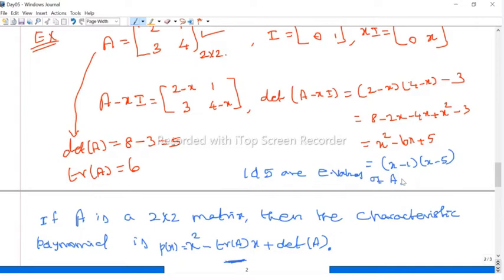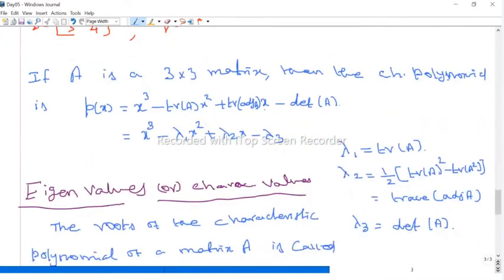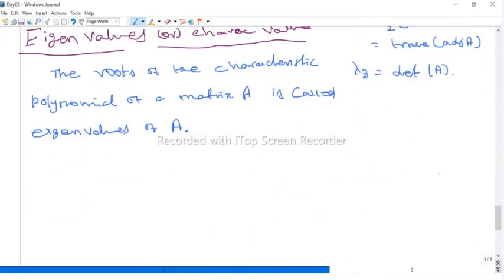Now there is a relation between the eigenvalues and the trace and determinant. That's very, very important. What is the relation between the eigenvalues and the determinant of the matrix and the trace of the matrix? That's a very important point you should know. So first we define: suppose A is an n by n matrix, a square matrix, it should be a square matrix.